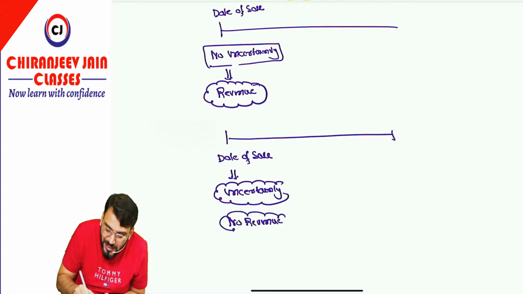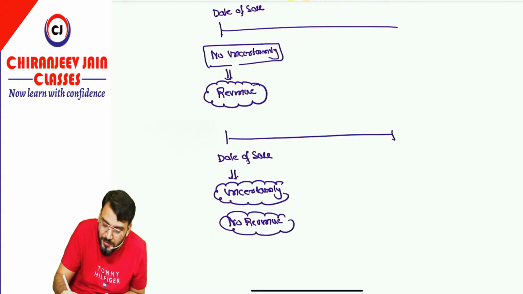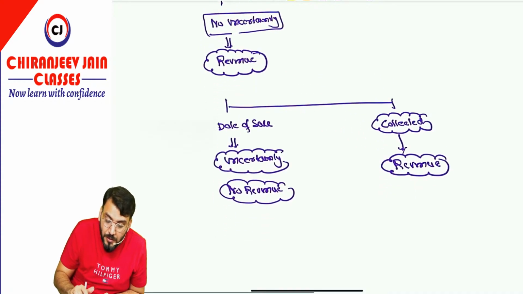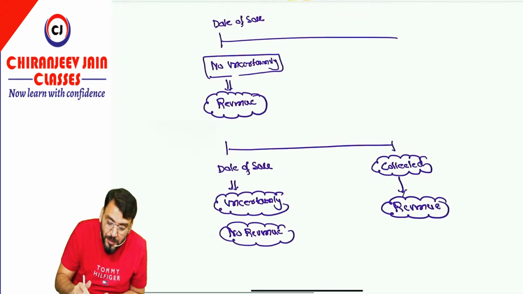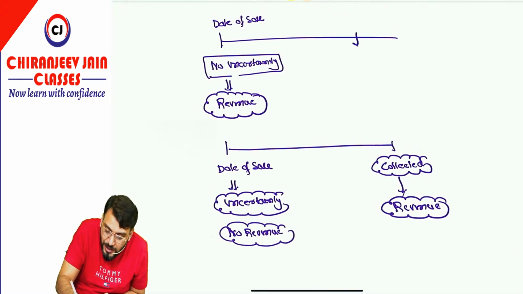So normally in this case we will wait for the ultimate collection, because when the amount is collected at this point of time, then revenue will be recognized at this point of time. Understood? Correct. Now in case 1, suppose initially there was no uncertainty, you have recognized the revenue, but now there is subsequent uncertainty.